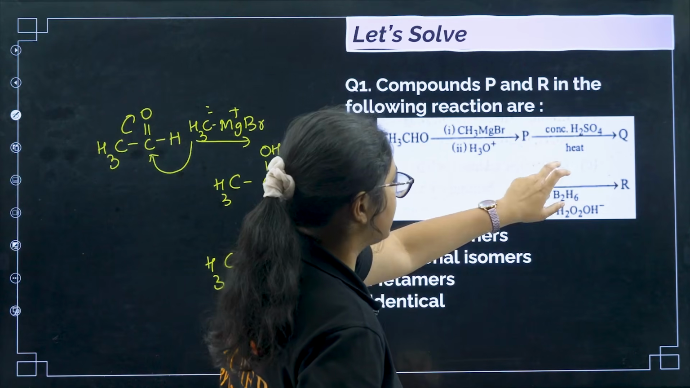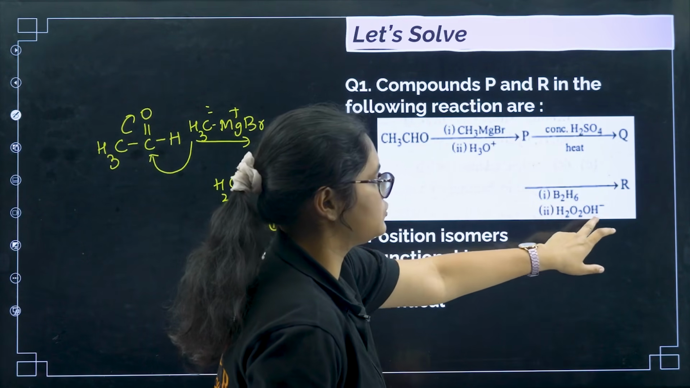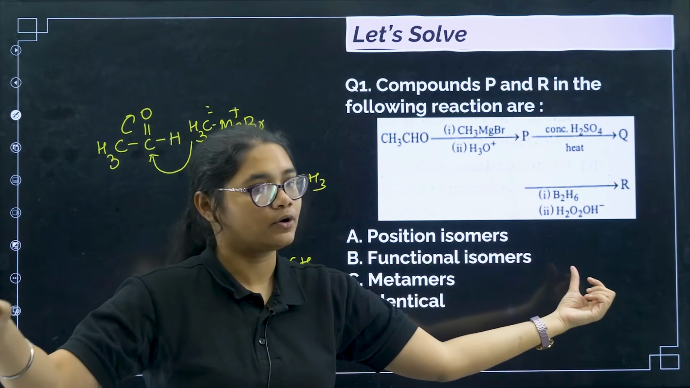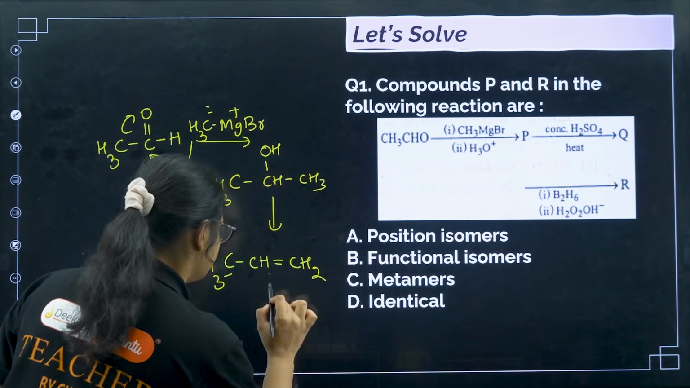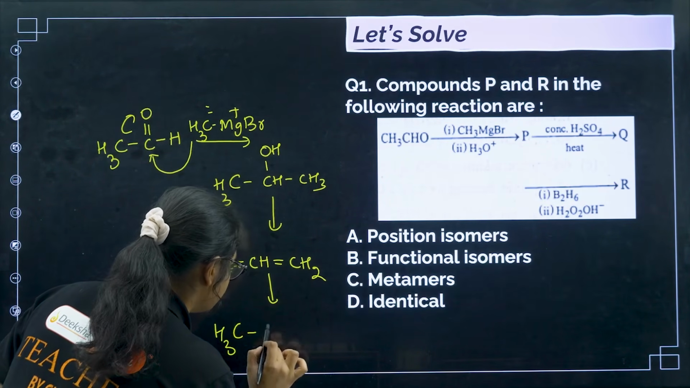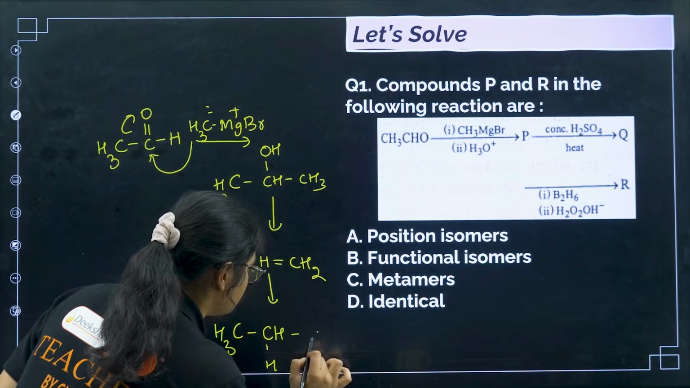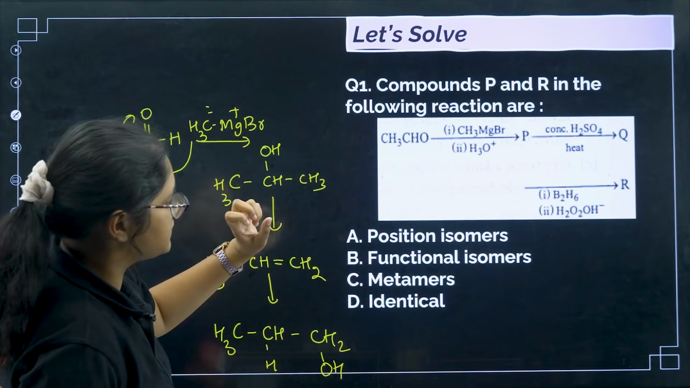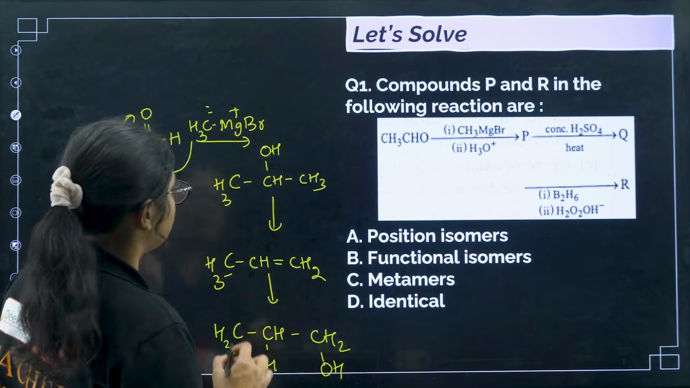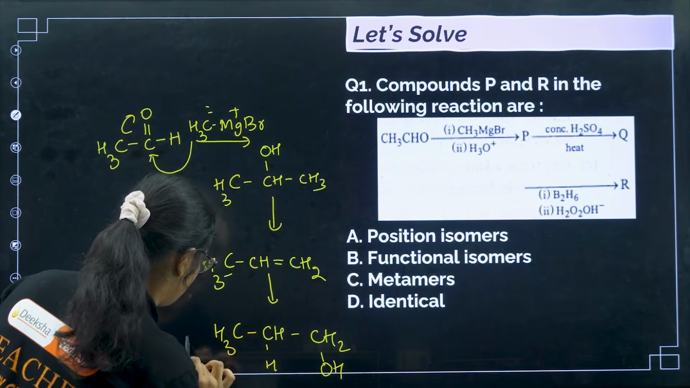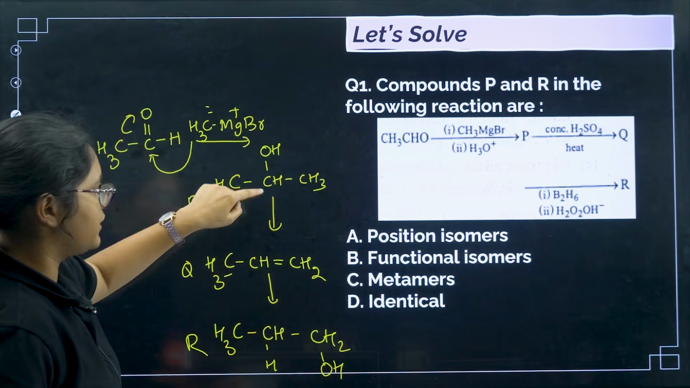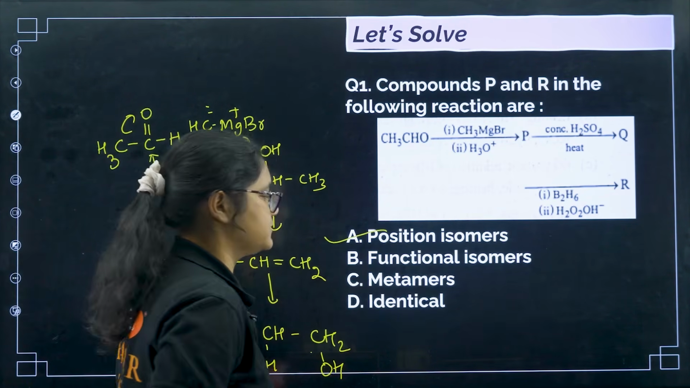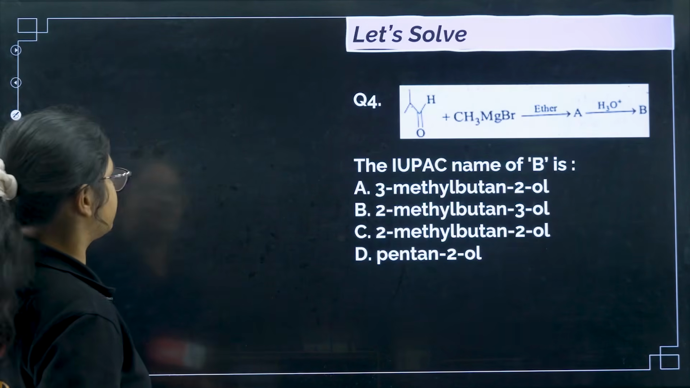Next, once you get Q, you take B2H6, H2O2, OH minus. What does this do? This adds water following anti-Markovnikov's rule. I hope all of you remember, just now we discussed. So what will I get? CH3CH2CH2OH. The question is asking the relation between P and R. This is P, this is Q and this is R. So in P and R, you can see OH is on the second carbon and OH is on the first carbon. So what is it? It is position isomers. This was a PYQ of KCET.